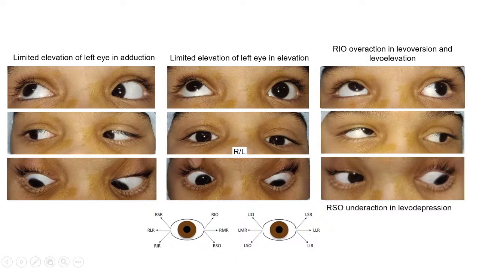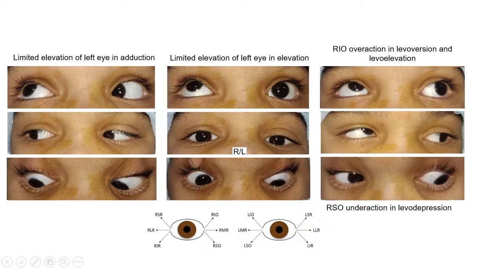Yeah, Parks 3-step test. So on the first step, you look at the primary deviation. As in this case, there is a right hypertropia which is increasing on the contralateral gaze, that is on levoversion, and on same side tilt. Do we have tilt pictures for this patient? Ma'am, actually, no. The patient was very uncooperative. And ma'am, for Parks 3-step test, there must be free movement of the other eye. It should be an isolated palsy. That's why it is not applied for this case. Yes, you are absolutely right.